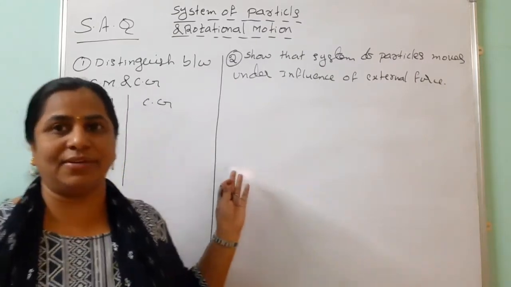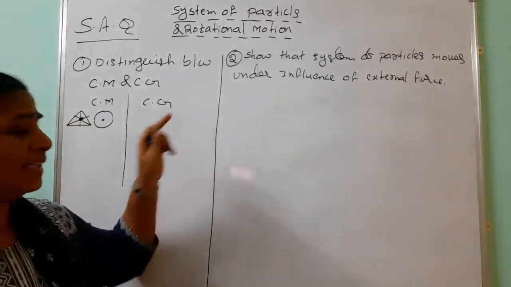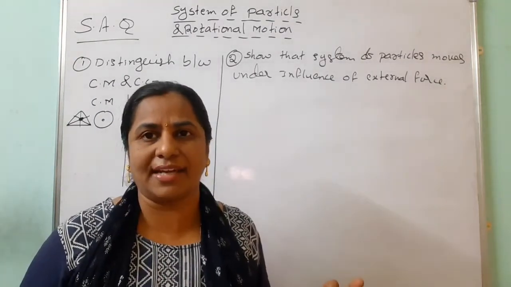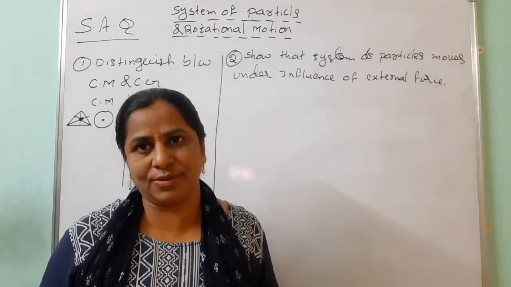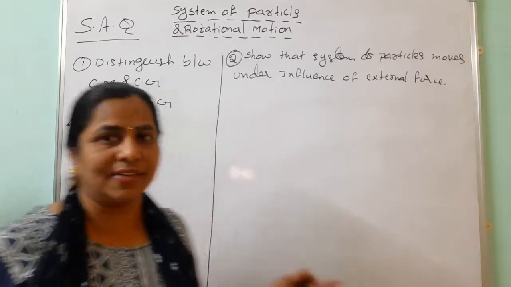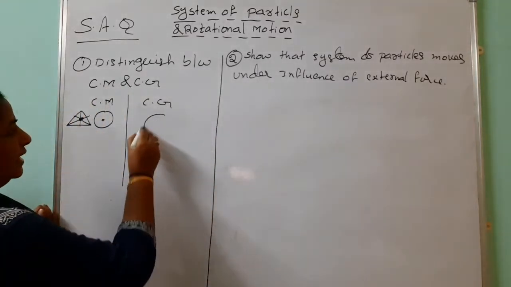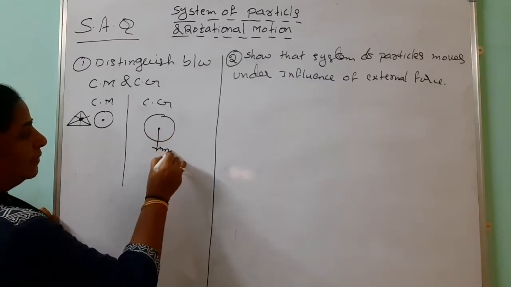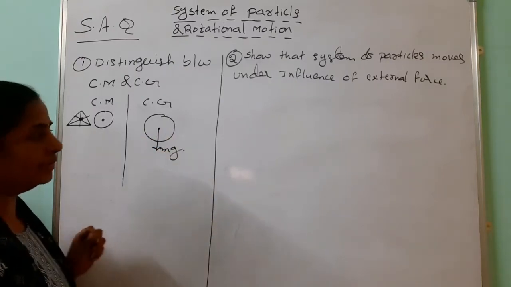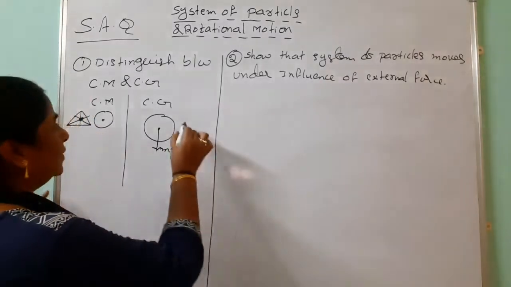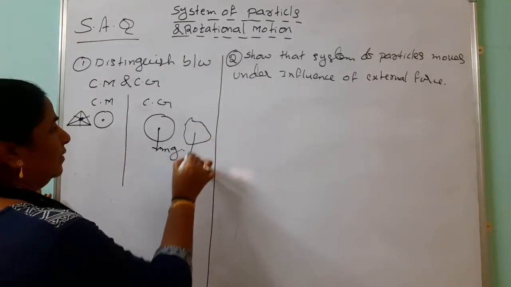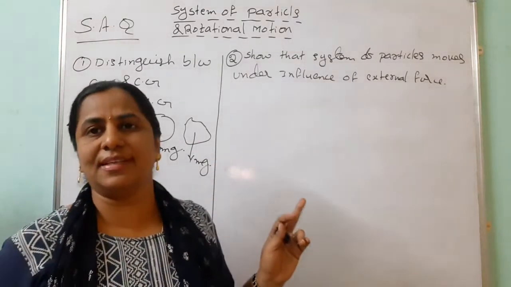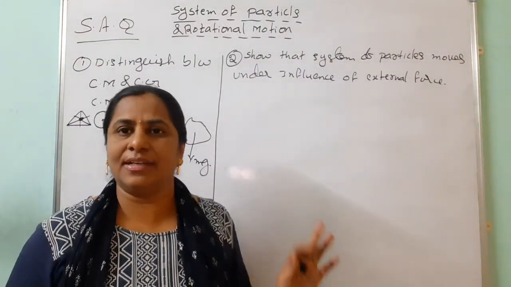Anyway, come back to our question. See, what is the center of gravity? Total weight of the body acting through a single point is called the center of gravity. Look here. Suppose you are taking the circle. Total weight is acting like this: mass into acceleration due to gravity. Like that, any shape of the body. You are taking this body. Weight is acting downwards. See, total weight is acting through a single point, that is called the center of gravity.